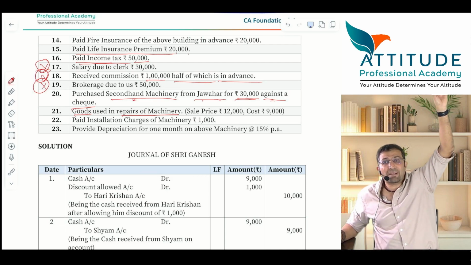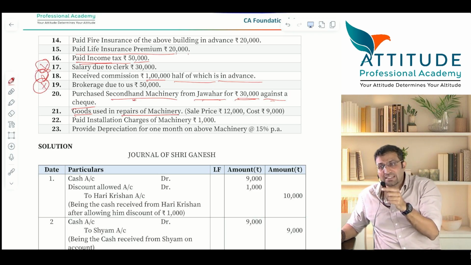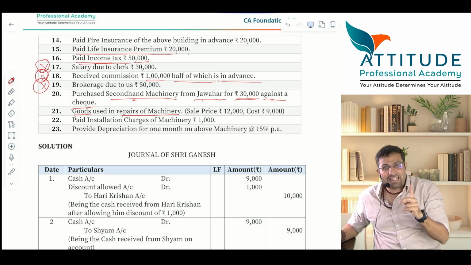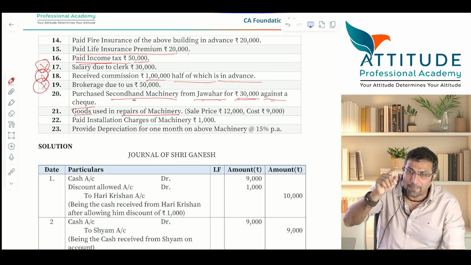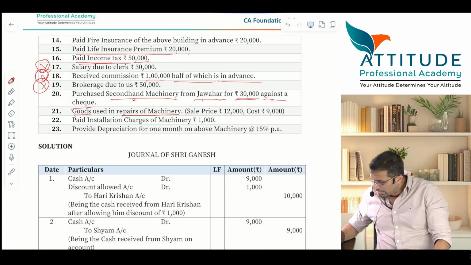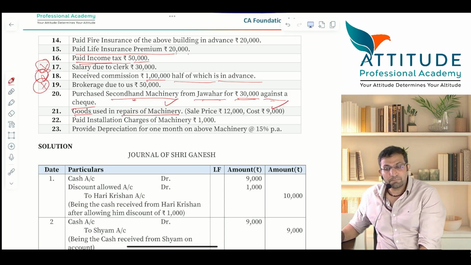You still remember capital expenditure. So even though it is a second-hand machinery, before that second-hand machinery is put to use for the first time, if you are incurring any repair expenses, then those repair expenses are also capital expenditure. So it is machinery account debit to purchases. But what amount? Selling price or cost price? Cost price. Is that clear?